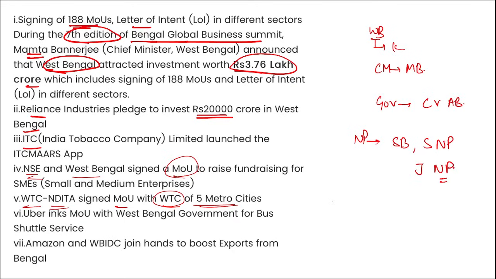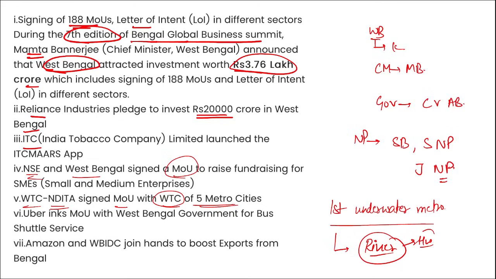Right? And in Kolkata, West Bengal only, the first underwater metro will be built. Tell me the name of the river. Right? This is your homework question. Tell me the name of the river in which this underwater metro will be built in Kolkata. Right? This is important and I want to see maximum participation of the students here.